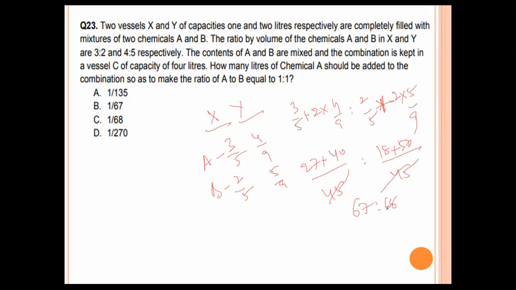But here how much value A is added? B value is 68, A value is 67, means one is less value. So that one is added out of 135 parts. So 1 by 135, option number A is the right answer.